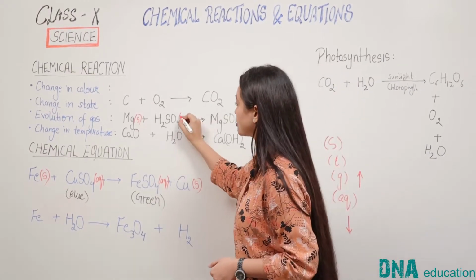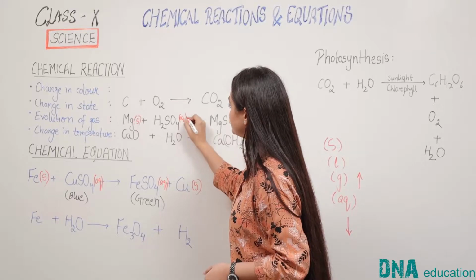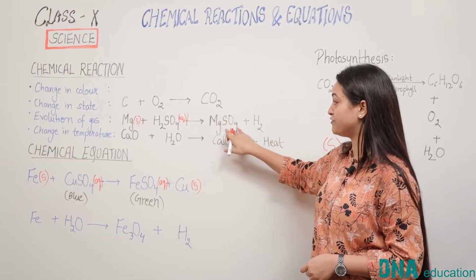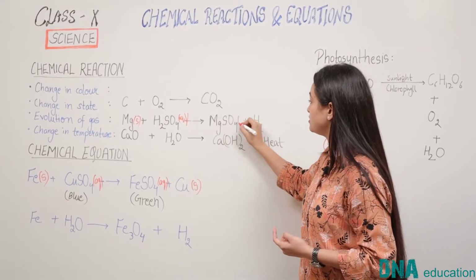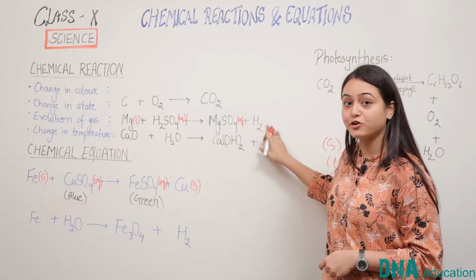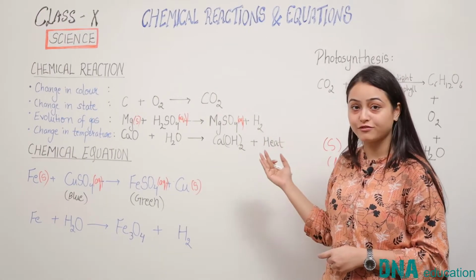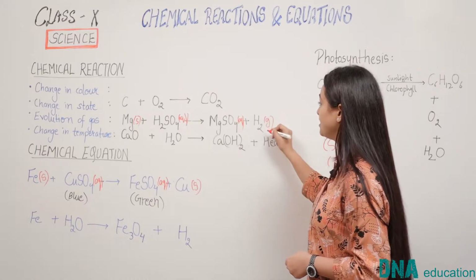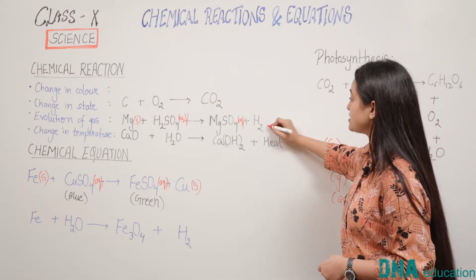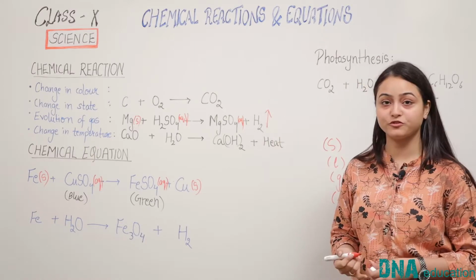So we write aqueous here. It forms magnesium sulfate, which is again aqueous, and hydrogen gas is evolved. Hydrogen gas is evolved, so we have two options. Either we can write it in this way, but usually we represent it as an upward arrow